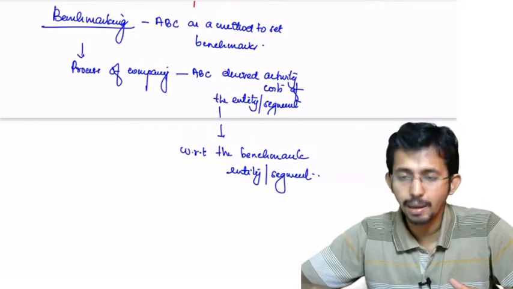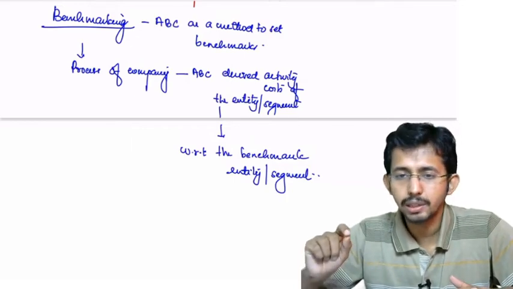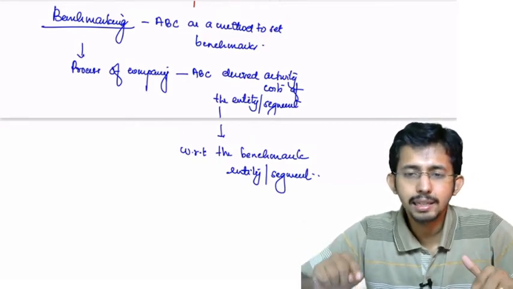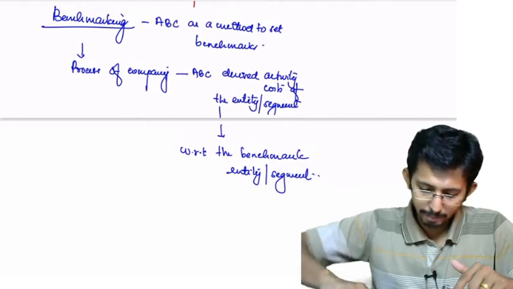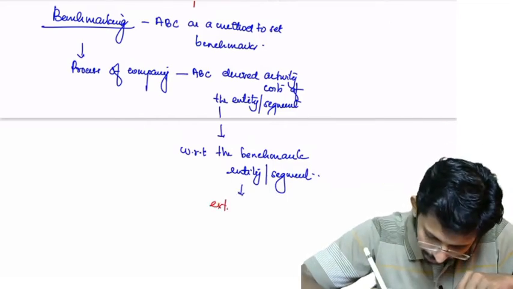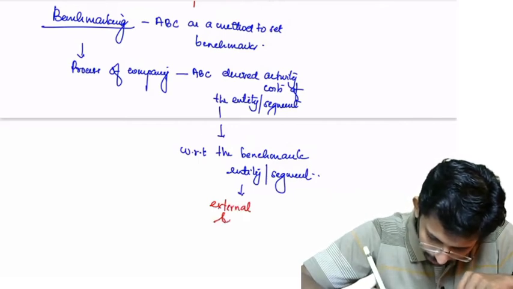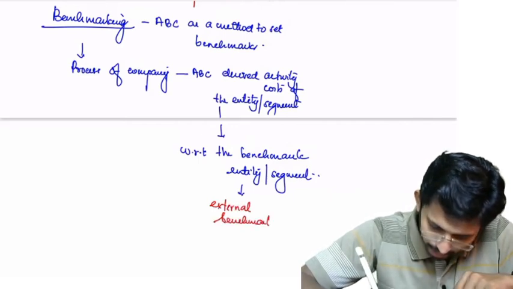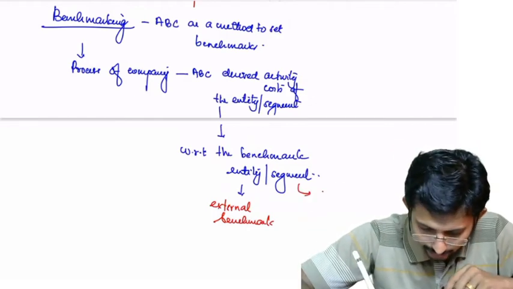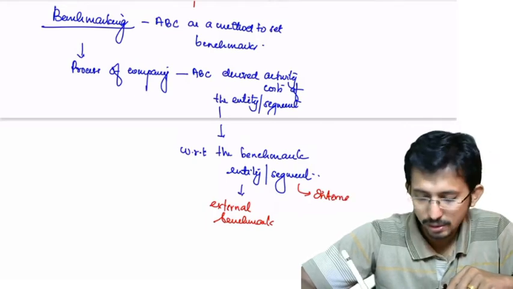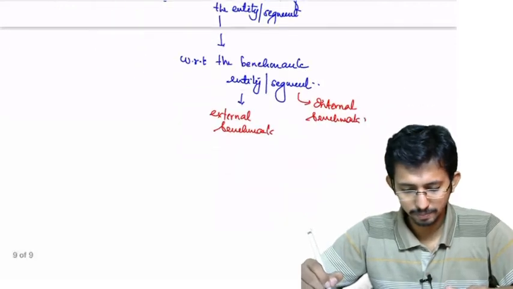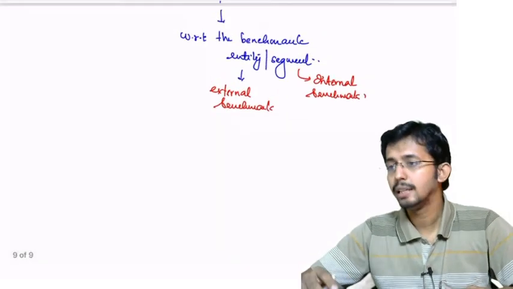It's a process of comparing the ABC derived activity cost of an entity or segment with respect to the benchmark entity or segment. Benchmark entity means this will be applicable in external benchmark. If you are looking at your own segment, your own comparable or standard segment, then this is an internal benchmark. External benchmark and internal benchmark.